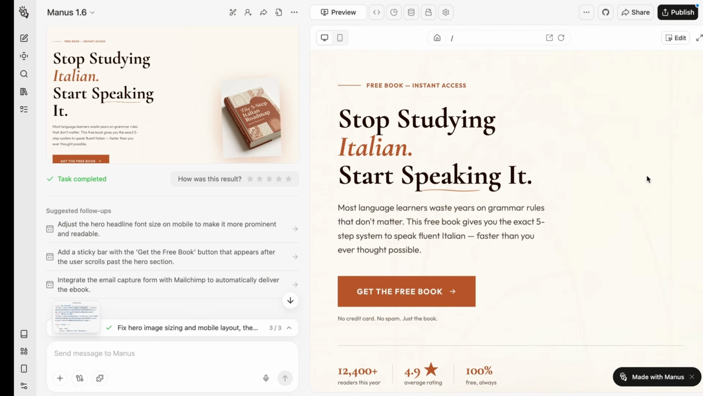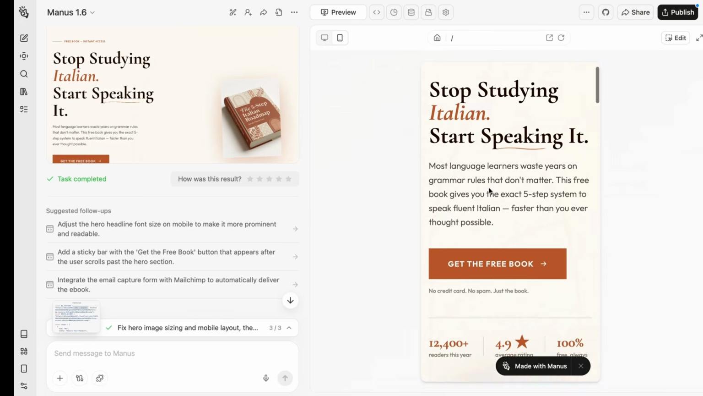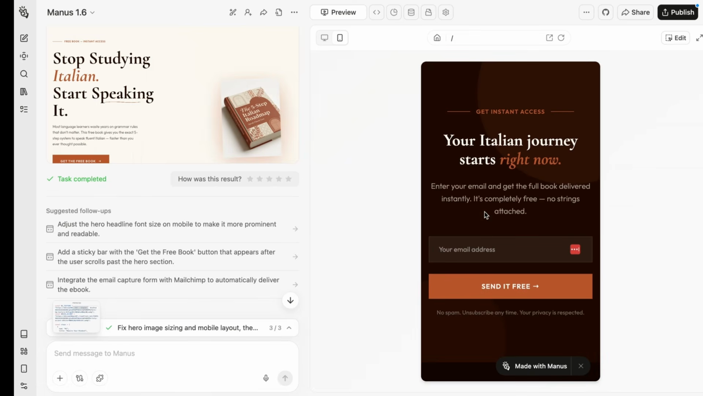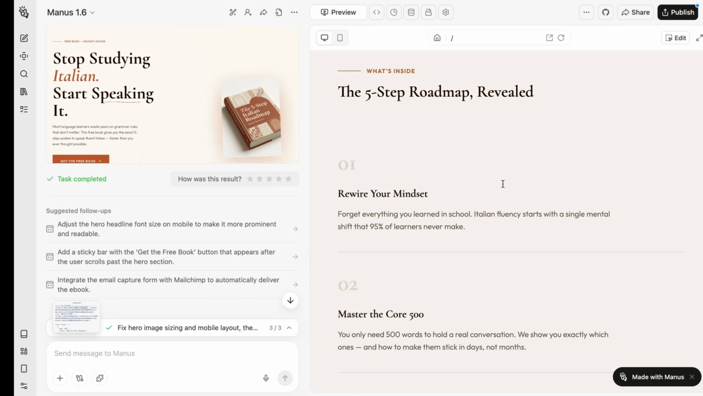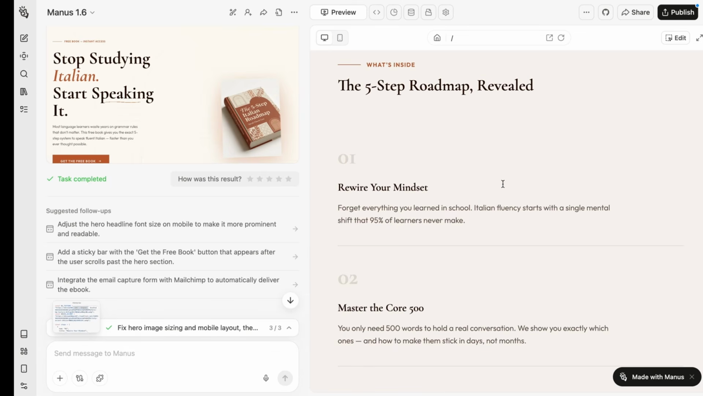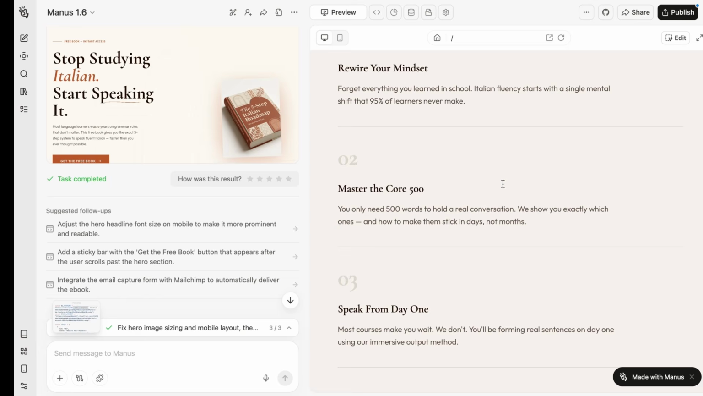I asked it for a minimalist design. It's also got the mobile version here. And if you click get this free book, it comes up with a pop-up. I like that on websites when it has a pop-up instead of just enter your email address. So it's able to build websites inside of Manus, which is very powerful. It can build apps and websites.